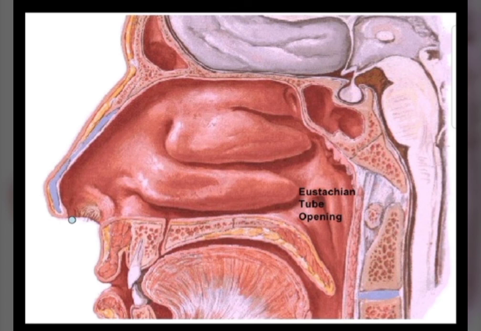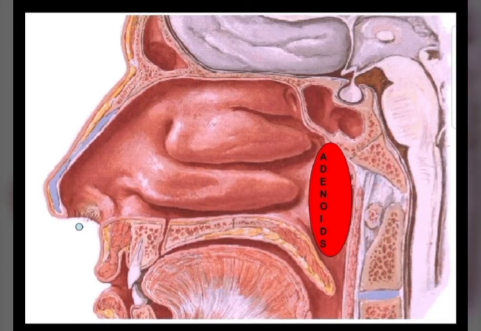Here you can see the eustachian tube. There is the opening of the eustachian tube, and just in front of this opening of the eustachian tube is lying the adenoid, and when the adenoid is enlarged, it will give rise to the obstruction of the eustachian tube. This is an enlarged adenoid, and you can see it is obstructing the airway, and it also obstructs the eustachian tube.